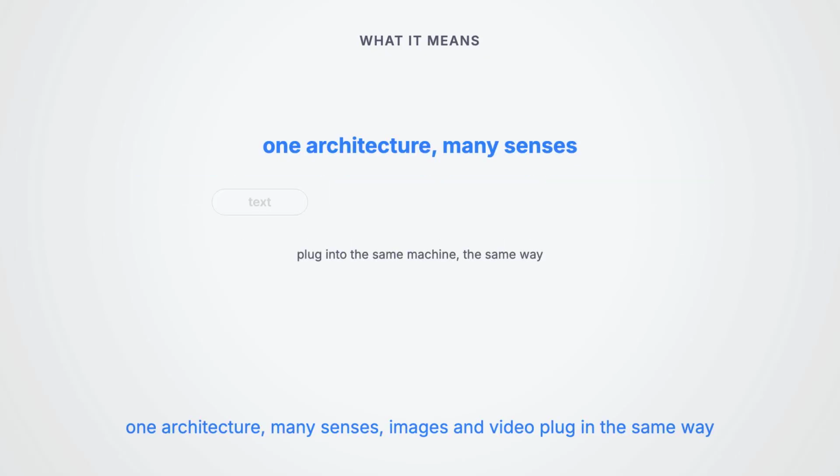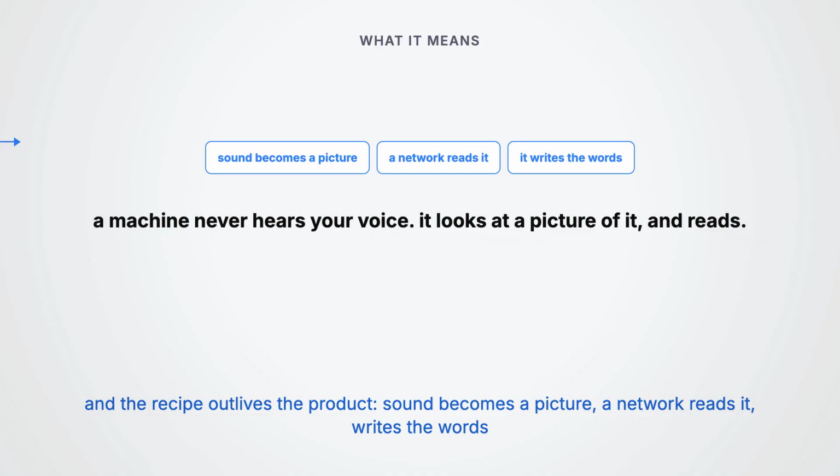One architecture, many senses, and you can already guess images and video plug into the same machine the same way. And the recipe outlives the product. Sound becomes a picture, a network reads the picture, it writes the words. That is how Whisper works, how your phone's captions work, and how whatever comes next will work too. Whisper just gave the whole field a free, open place to start.